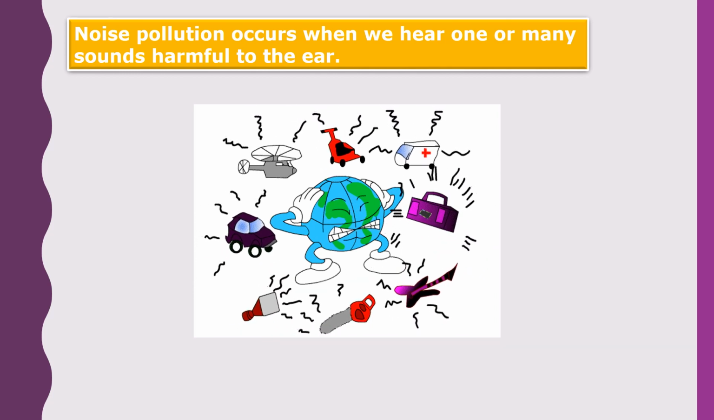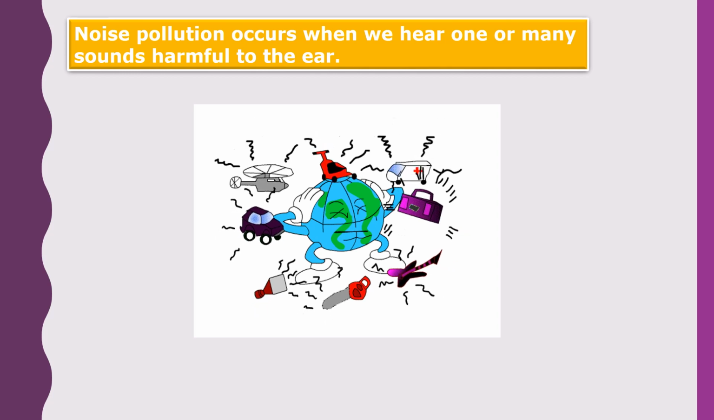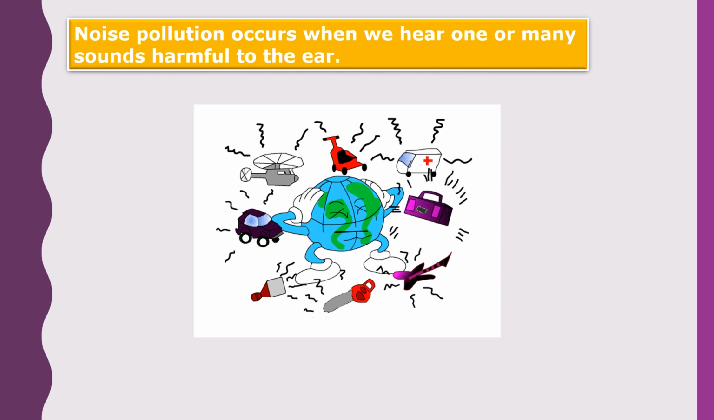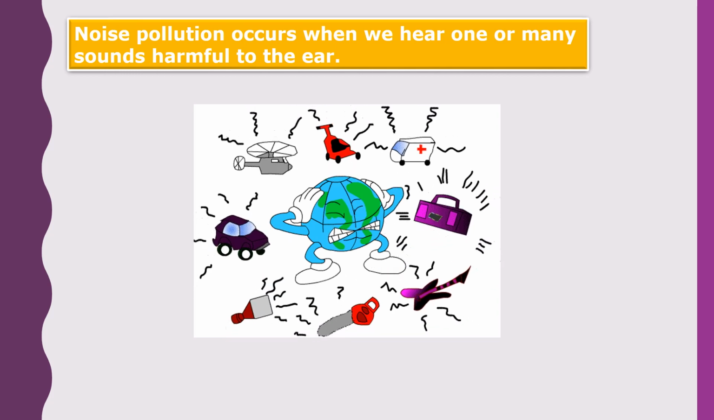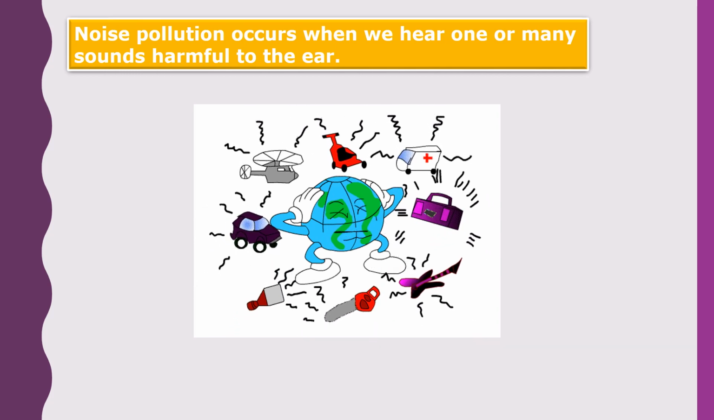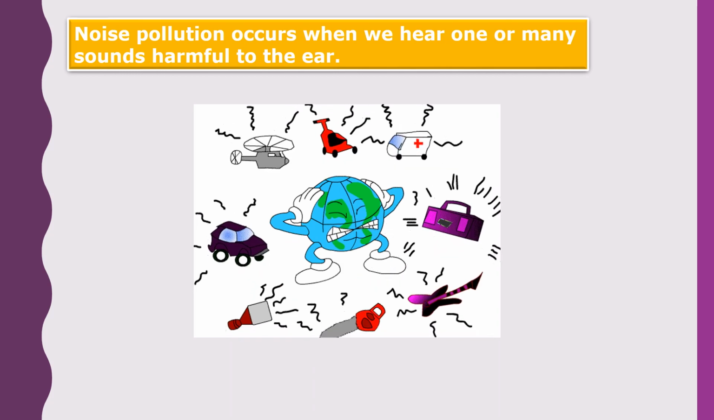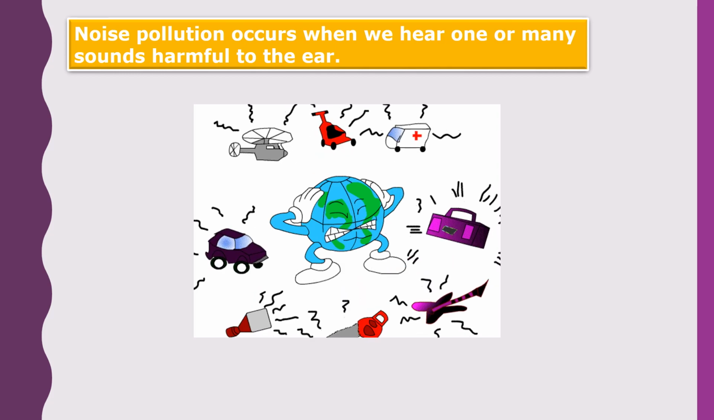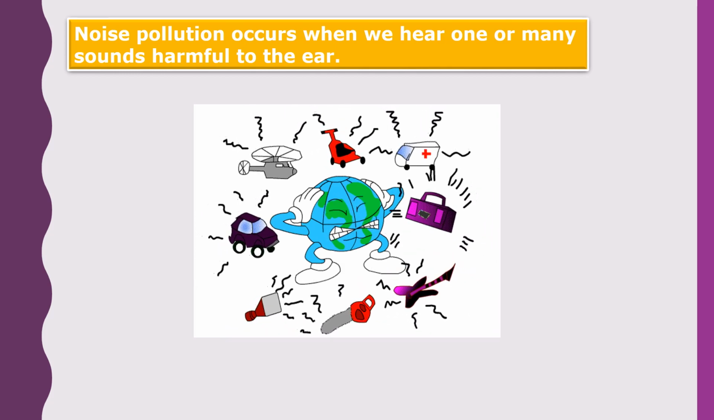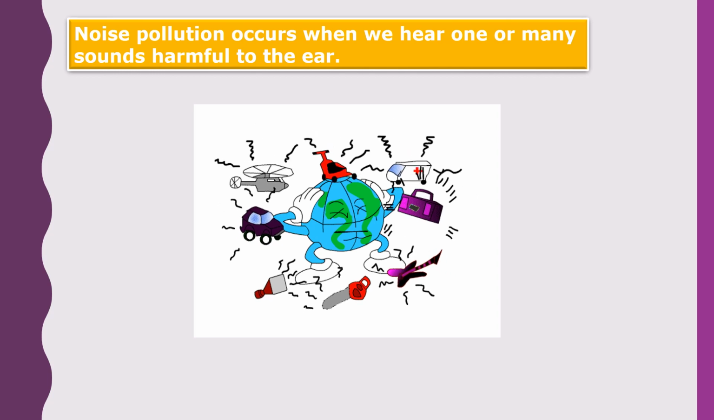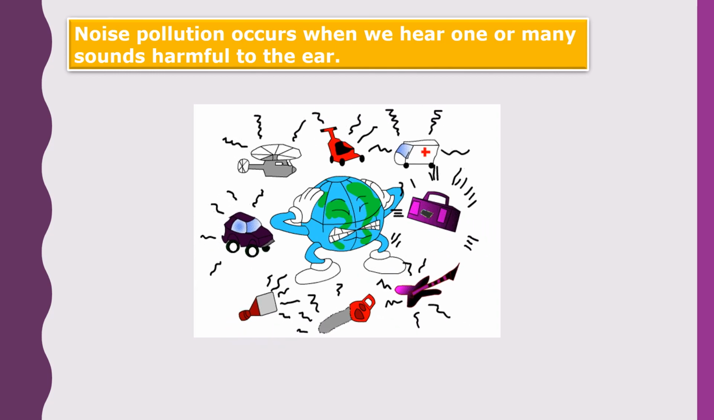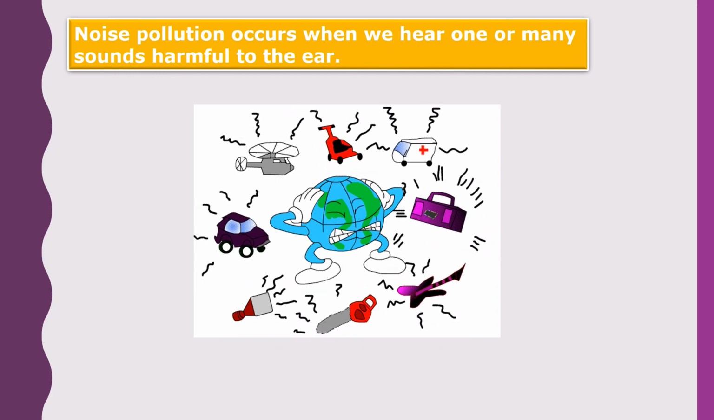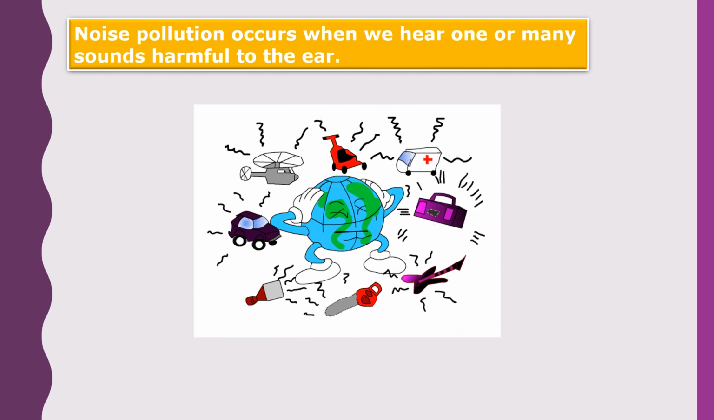This kind of continuous noise which may have ill effects is called noise pollution. So such type of continuous noise which affects our health, our body, and which has adverse effects, okay, ill effects, that is called noise pollution. And noise pollution occurs when we hear one or many sounds harmful to the ear. That is called noise pollution.